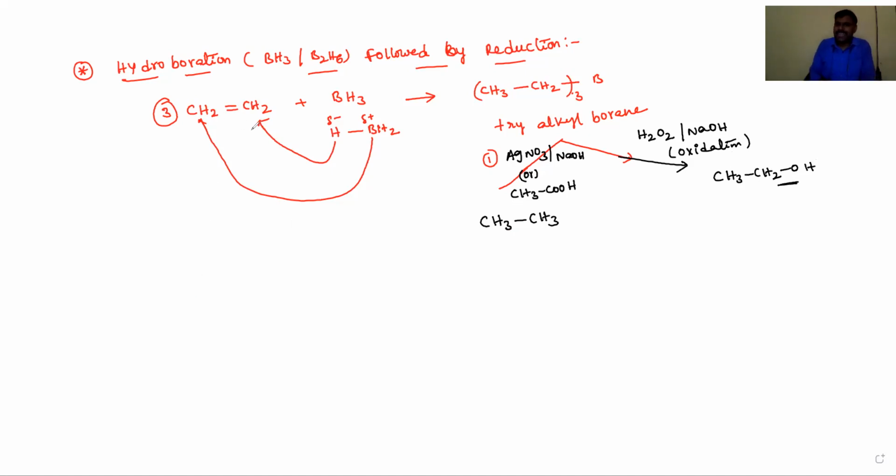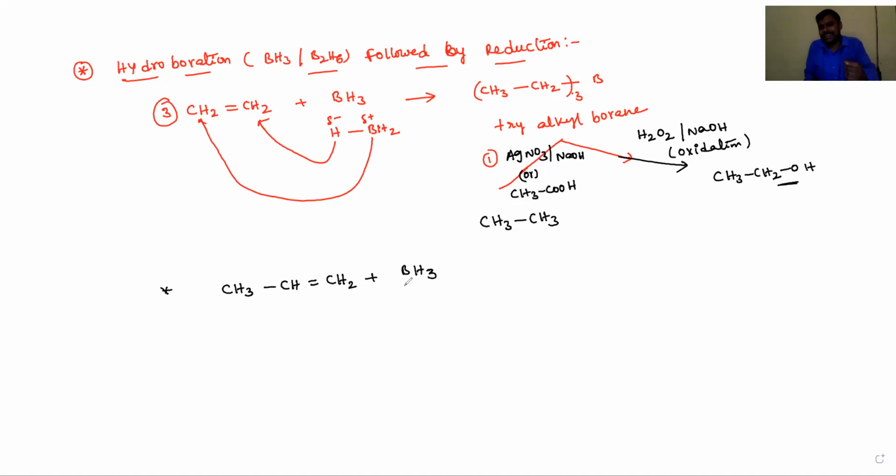Okay, dear students, for example if it is a symmetrical alkene, then we get the terminal trialkyl borane. For example, if an unsymmetrical alkene is present, like CH3-CH=CH2, the addition of BH3 takes place according to the Markovnikov rule. What is the Markovnikov rule, dear students?